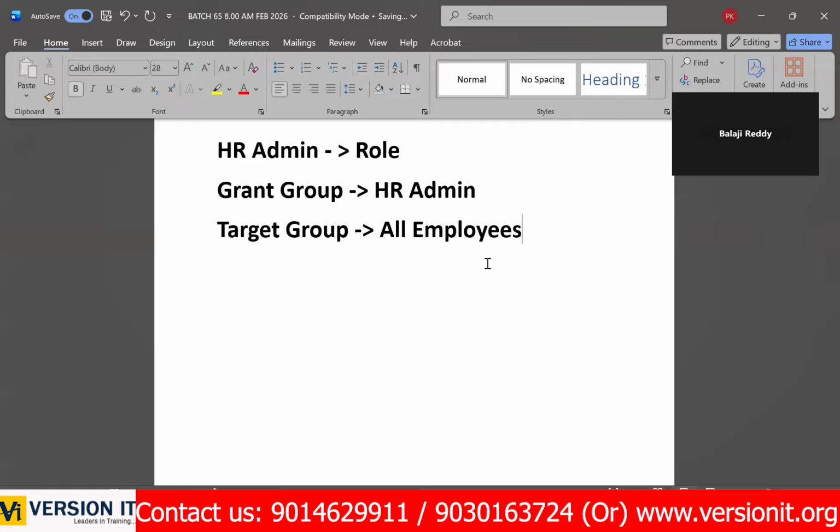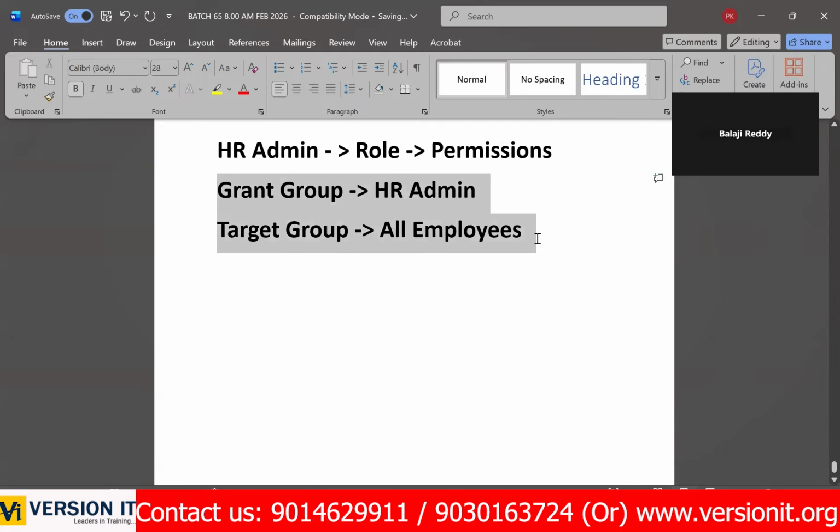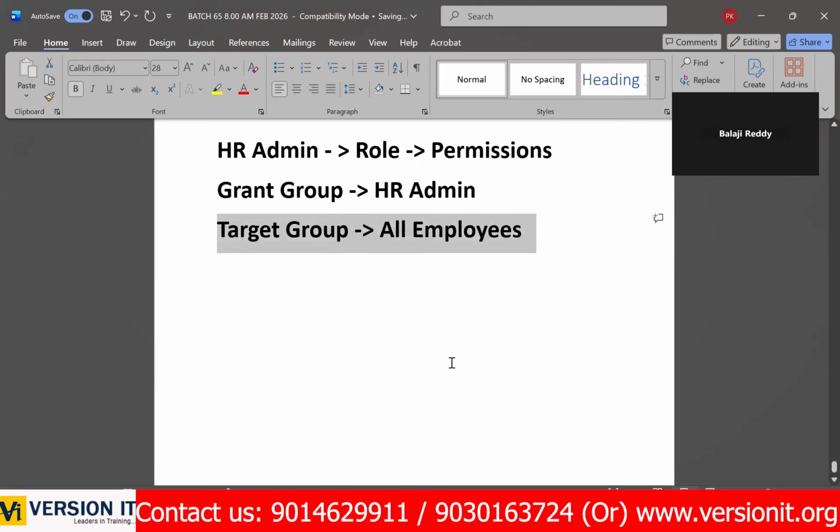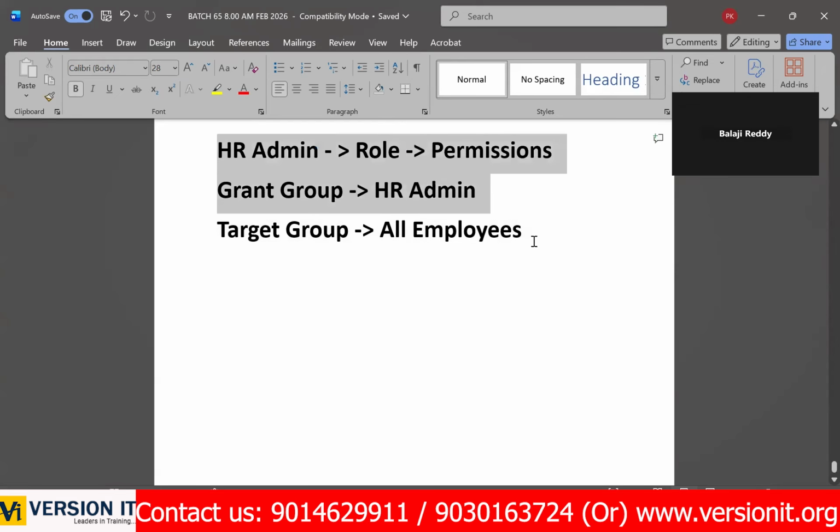So for each and every role, you need to discuss with your client and identify who are the grant group people and who are the target group people. So in this role, you assign the permissions. If you enable these permissions in this role, and if you tag these two groups into this role, then automatically this HR admin has those permissions about this target group people. Got my point? Try to understand, because the theoretical part is very, very important here.